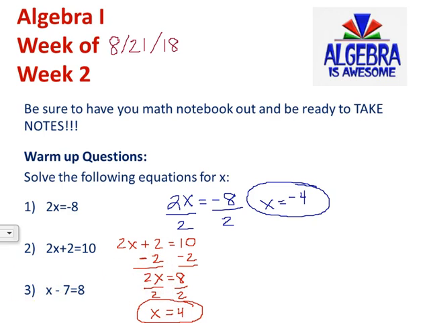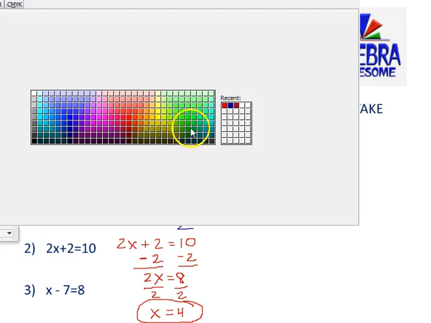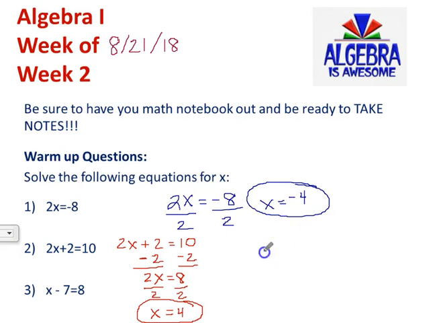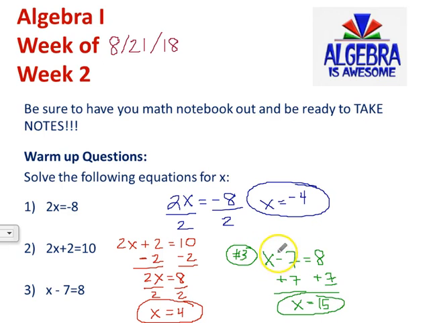And for problem number 3, I'm going to switch colors again one more time. Let's do it in green and go over here on the far right-hand side. We've got x minus 7 equals 8. So this is number 3, third problem over here. So x, we're subtracting 7 from x. So the opposite of subtracting is adding. So to solve for this problem, we're going to add 7 to both sides, and we would get x equals 15. If we would plug in 15 for x, we would have 15 minus 7 equals 8, and we know we did it correctly. So those are the answers to the 3 warm-up problems.